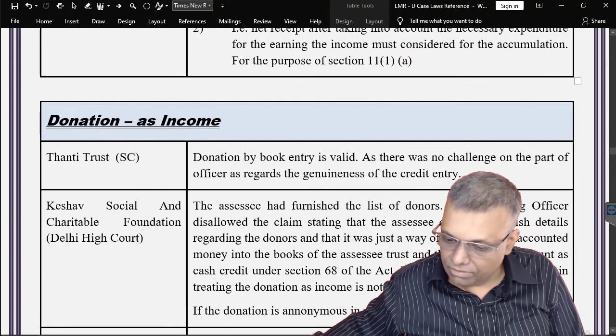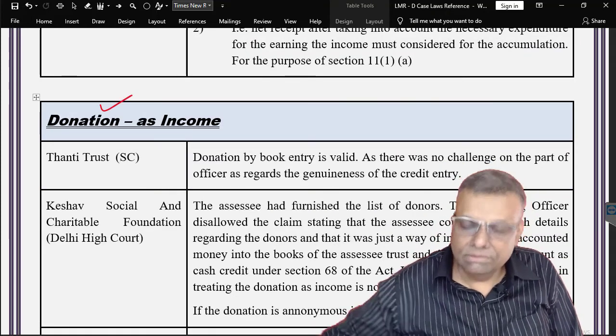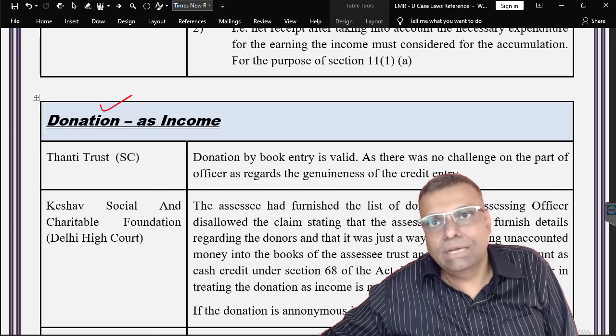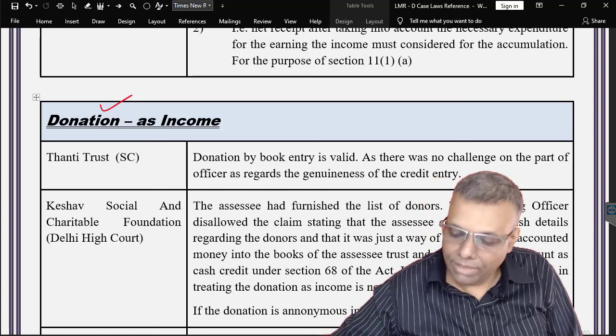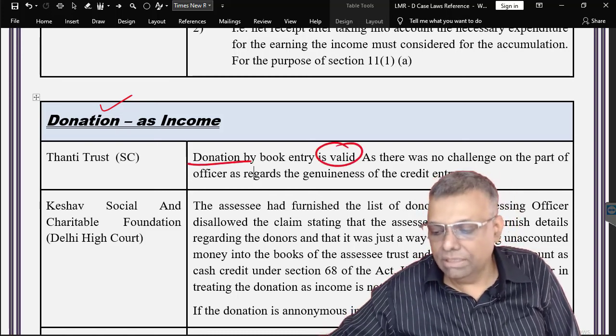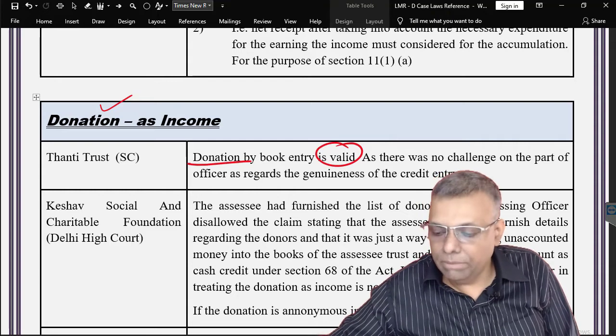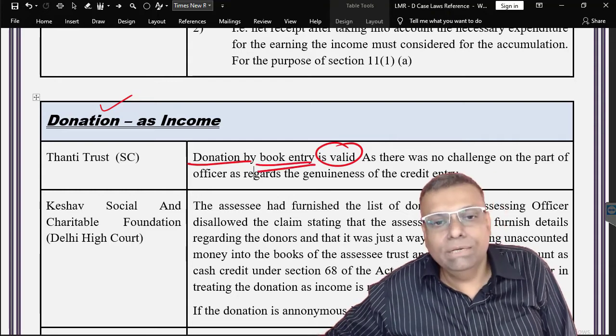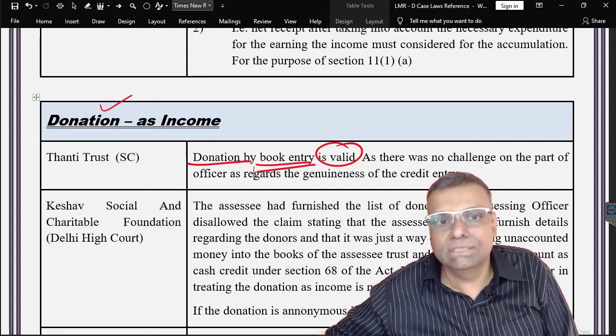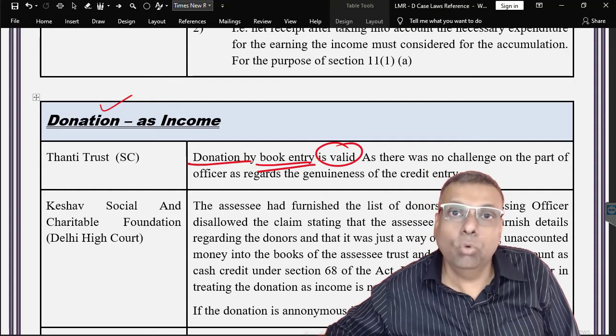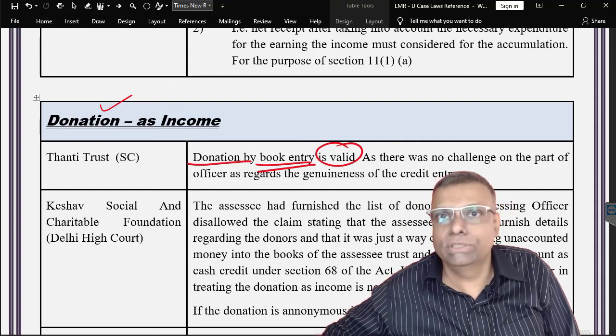Further, if there are any donations or contributions, it is of course regarded as income. We already know that. Any donation which is received is valid even if it is made by means of a book entry. But let me tell you, here people will always misunderstand and misinterpret how only a book entry can be regarded as a donation or as an income.